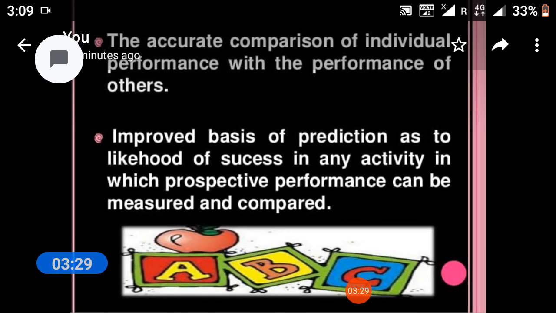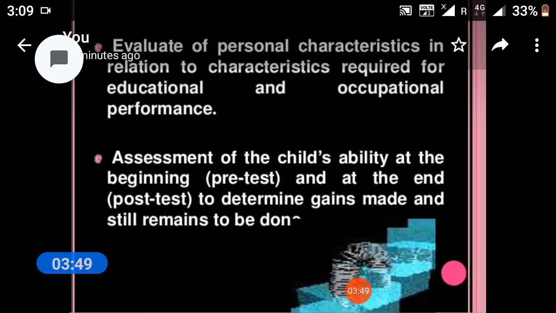The accurate comparison of individuals' performance with the performance of others, improved basis of predictions as to likelihood of success in any activity in which prospective performance can be measured and compared. Evaluation of personal characteristics in relation to characteristics required for educational and occupational performance.